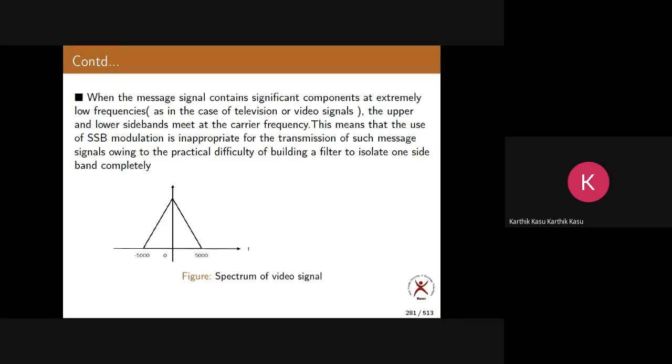In that aspect, yes, you can transmit a video using AM and DSBSC also, but they need more bandwidth. How much bandwidth do they need? 2W. Suppose there is 5 megahertz bandwidth. If you transmit using AM, they require 5 into 2, that is 10 megahertz bandwidth. That is a huge amount. Agreed or not?